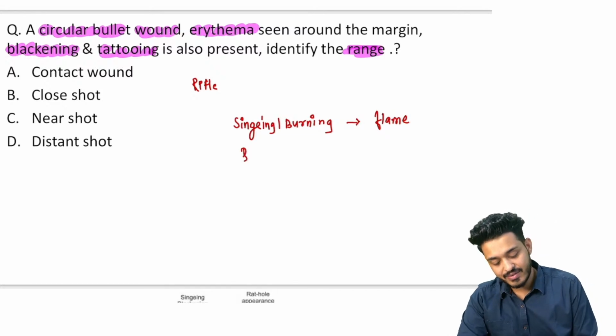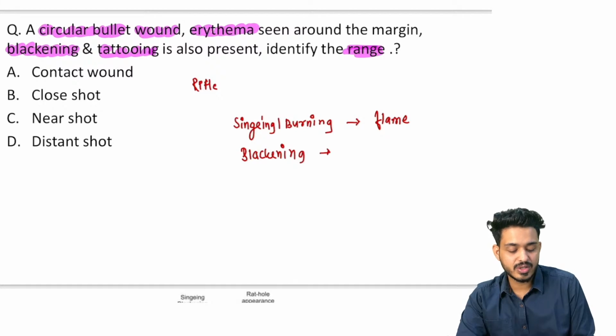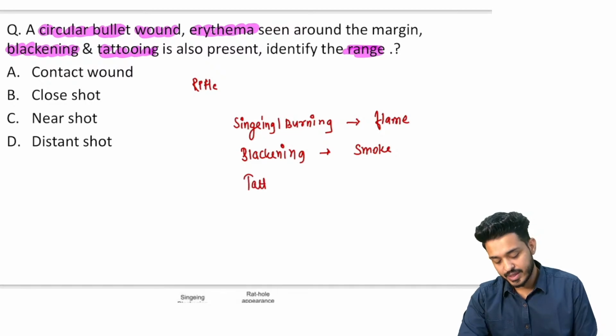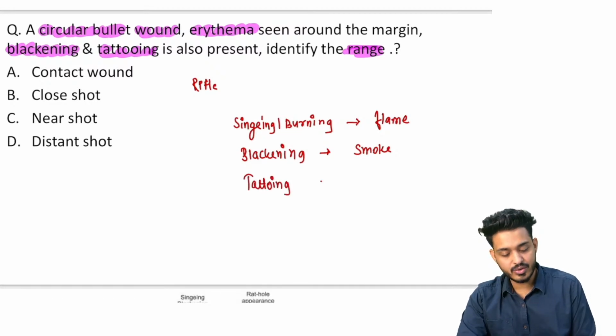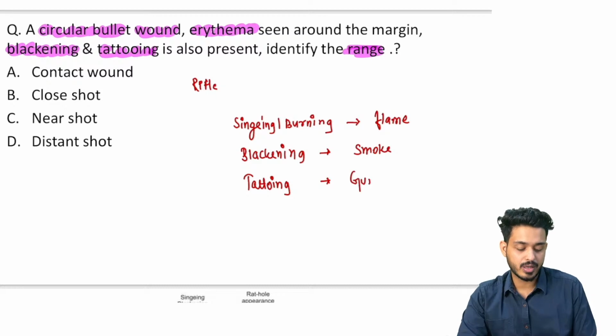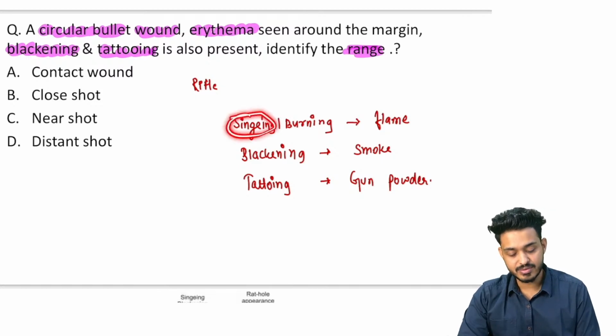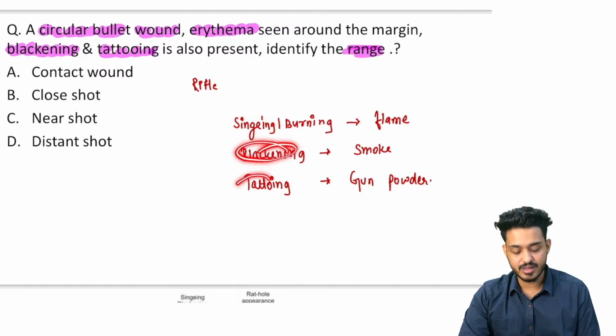Second thing, we are having blackening. Blackening is because of what? It is because of smoke. And third thing we are having is the tattooing. Tattooing is because of the gunpowder. So whatever gunpowder we are using, that is going to produce tattooing. Three things you have to remember. One is singeing, second is blackening, third is tattooing.